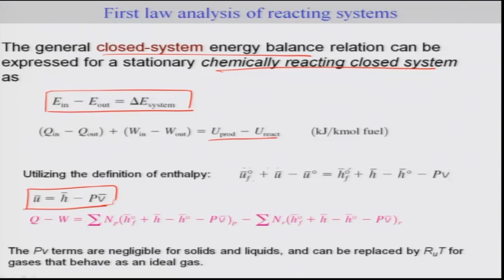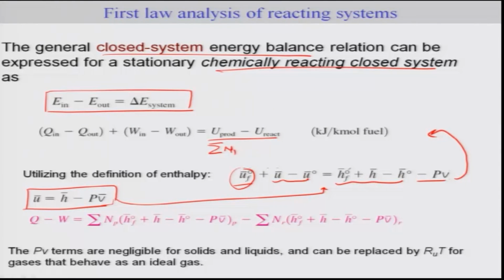So we rewrite this expression of U_f. U_f is the internal energy of formation at the reference state plus the change in the internal energy with reference to the reference state, which is nothing but this minus this. This comes directly from this relation. Then you can use this expression directly, where U earlier was nothing but the summation of N_P U bar for the products minus the summation of N_R U bar for the reactants.